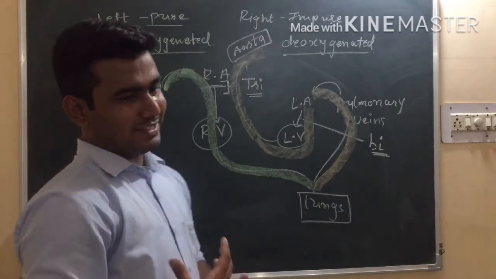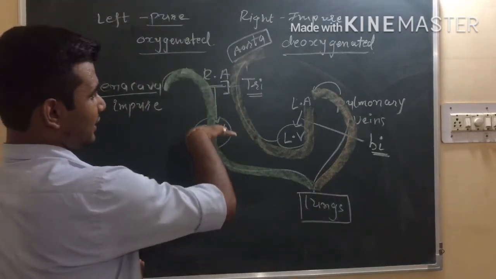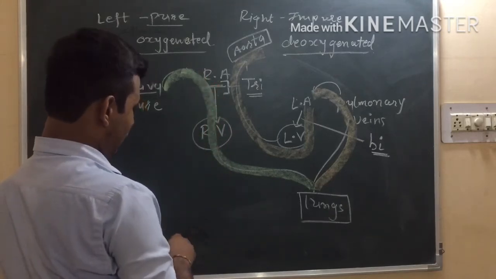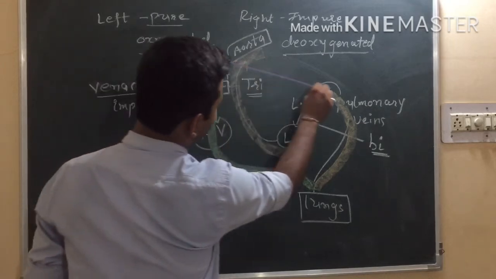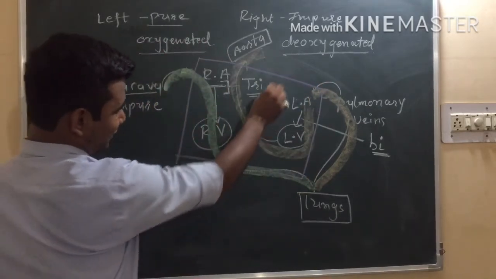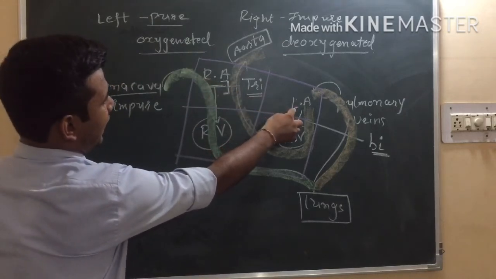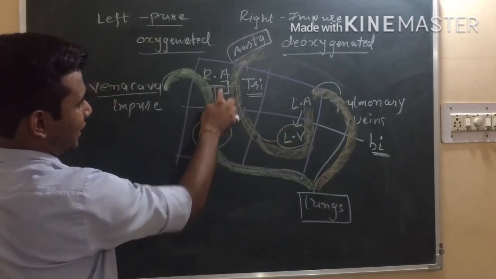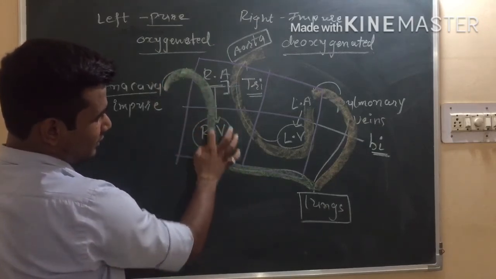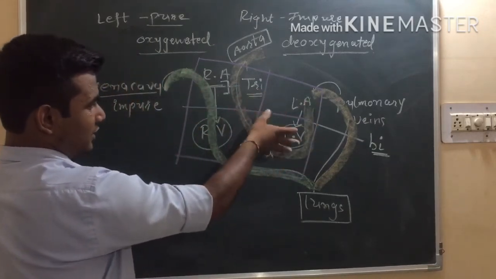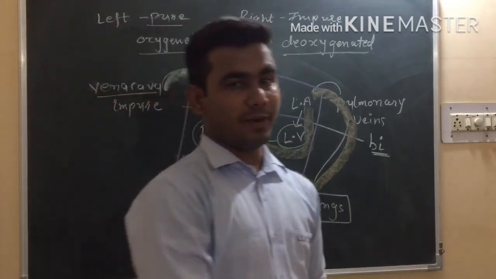So this way, this is the path of blood, and here you can see this particular section of the heart, which is divided into left atrium, left ventricle, right atrium, right ventricle. And here you can see that the blood has to come twice, right? Two times blood has to come, so that is called double circulation.